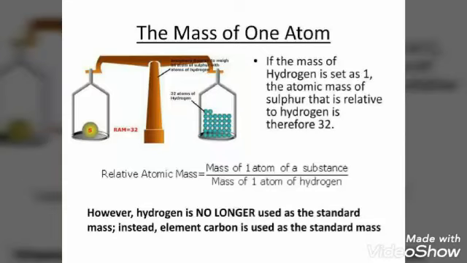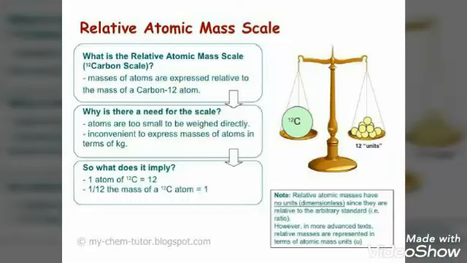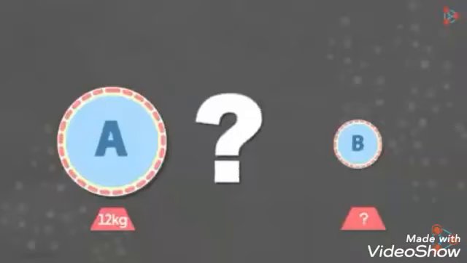For example, imagine a balance that we use to measure the weight of vegetables. In the tray, one atom of hydrogen with mass 1 was placed, and on the other tray of the balance carbon was kept. It was found that 12 atoms of hydrogen were required to get the mass of 1 carbon atom. So the mass of carbon atom was found to be 12. But they found it was very difficult to take hydrogen as a standard unit of measuring the mass, as its mass was very small. So they tried with oxygen, and finally they took carbon with a mass 12 as a reference or a standard unit to measure the mass of other atoms.